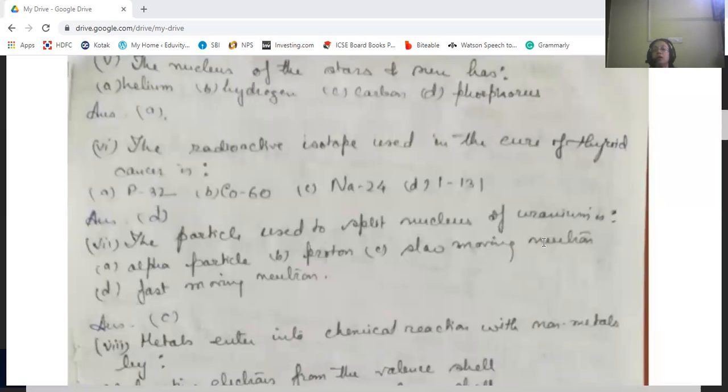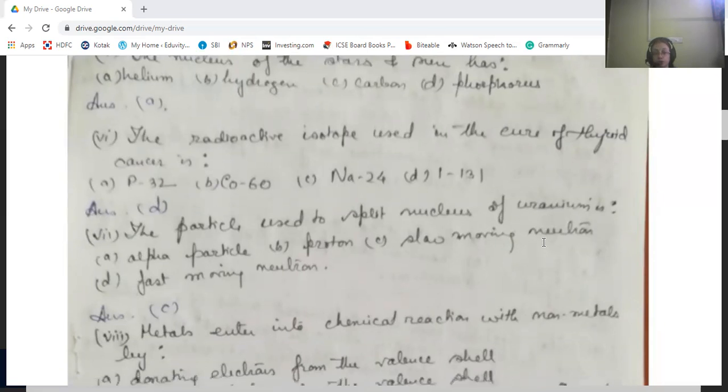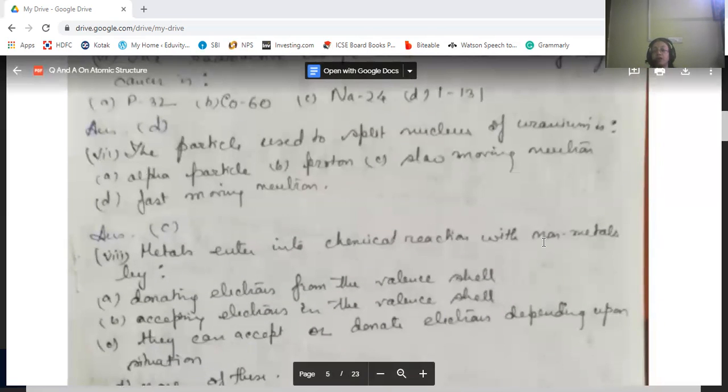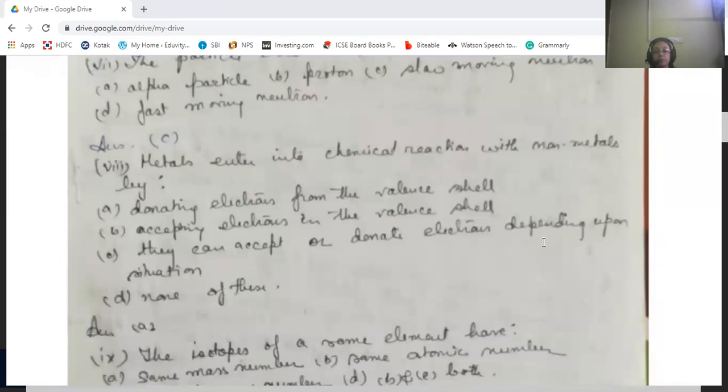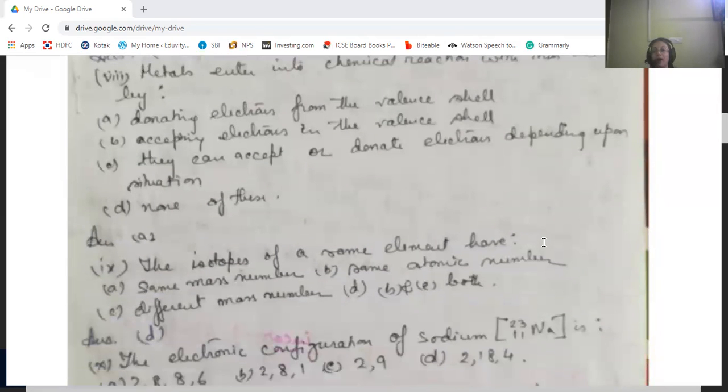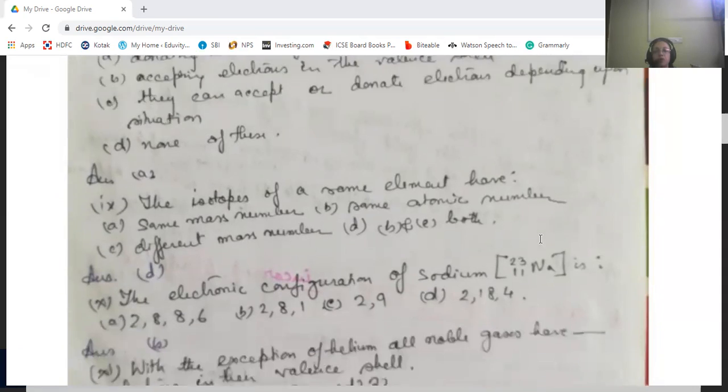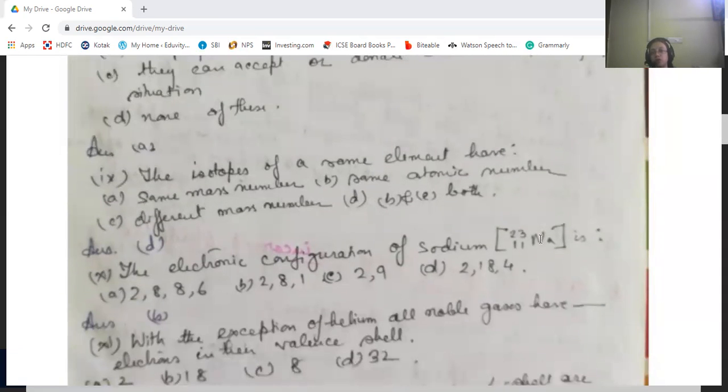Then the particle used to split the nucleus of uranium is slow-moving neutrons. The metals enter into a chemical reaction with non-metals by donating electrons from the valence shell. Okay, metals always donate electrons. The isotopes of the same element have the same atomic number but different mass number. Okay, that's option D. The electronic configuration of sodium having a superscript of 23 and 11 as a subscript.